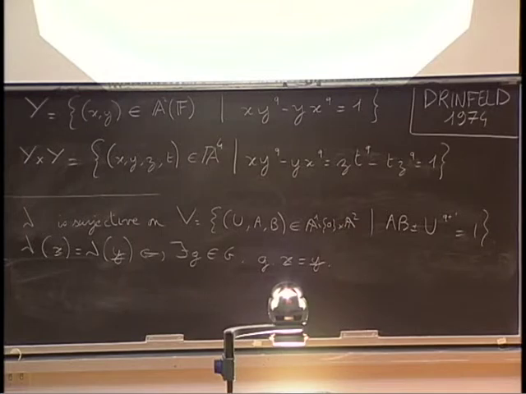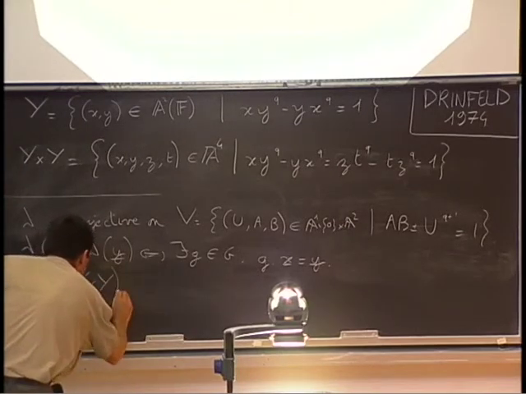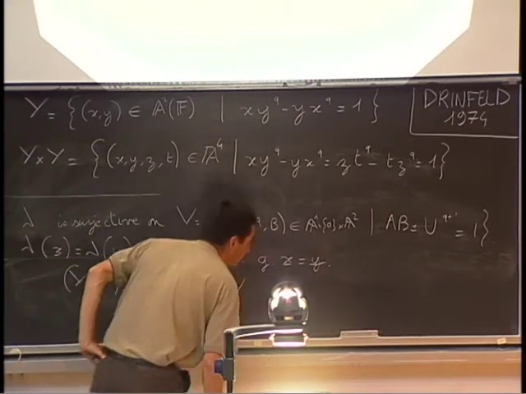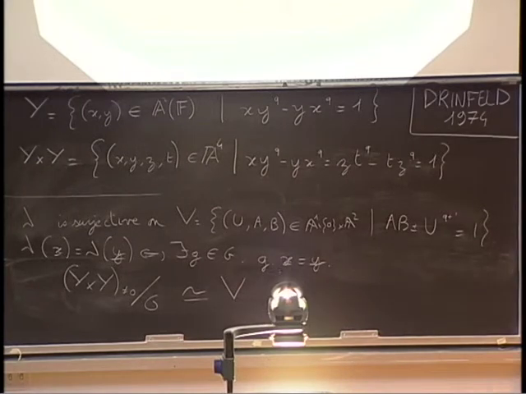And we can check that y cross y non-zero mod G is isomorphic to our variety V. Well, but we are not done because we have computed this quotient. But now we need to compute the cohomology of this variety. But a weaker form of this cohomology